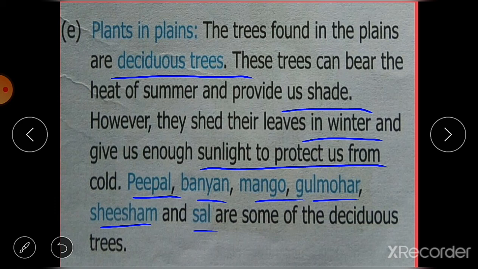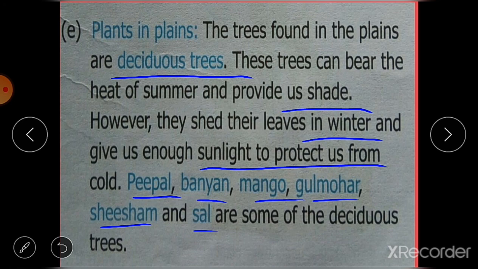The trees have lots of leaves, but they shed them in winter and provide us enough sunlight, and in summer they provide us shade. समर में वो हमें छाया देते हैं और विंटर में अपने लीव्स को शेड करके वो हमें बहुत सारा सनलाइट देते हैं.